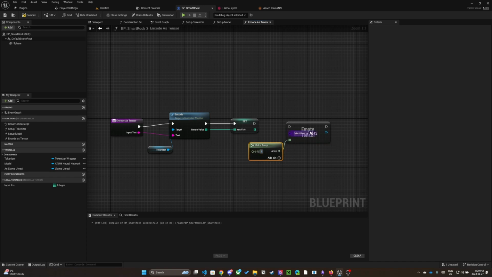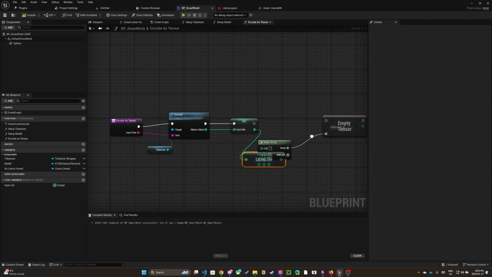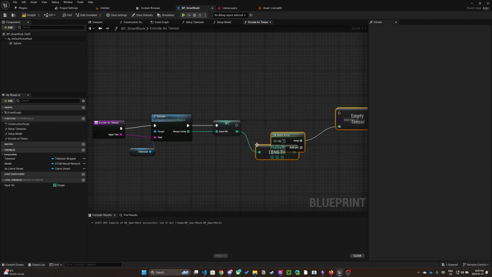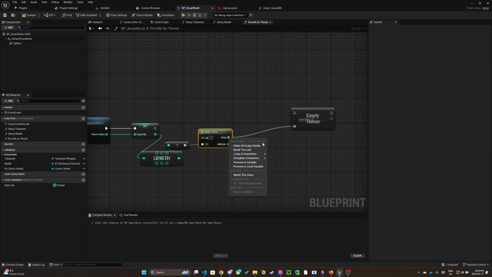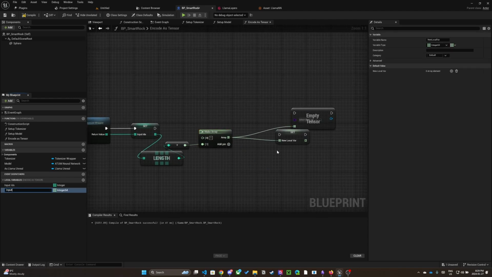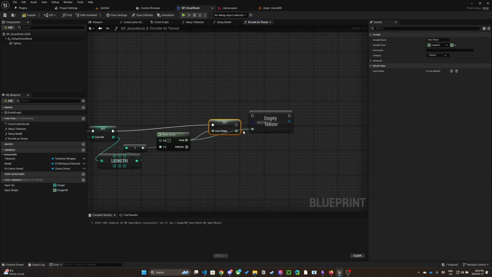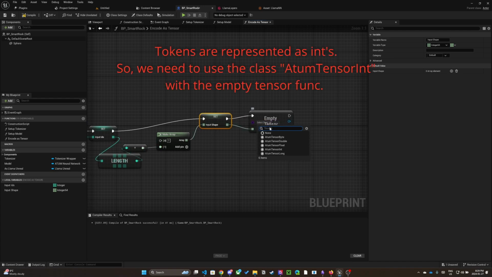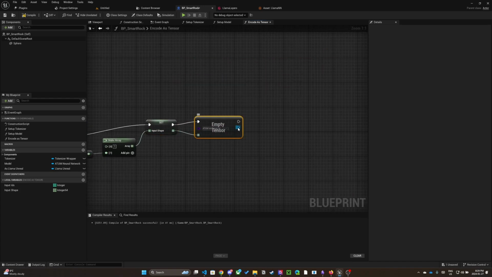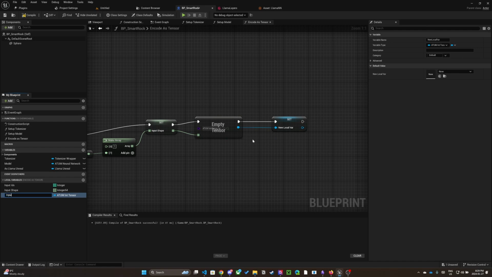Set the value to 1 and add a new pin to the makeArray node. To determine the sequence length, we need to get the length of the values variable. Next, connect the length to the second pin. Promote the shape to a local variable named inputShape. Let's promote that empty tensor to a local variable named inputIDsTensor.